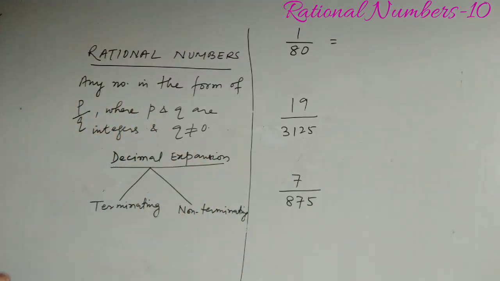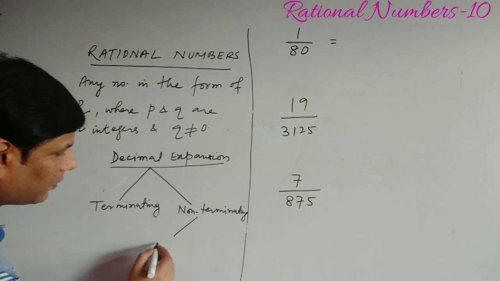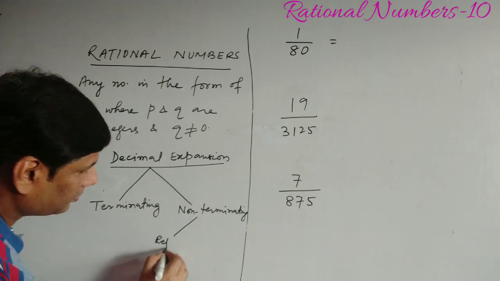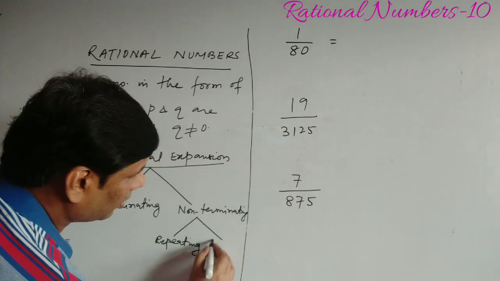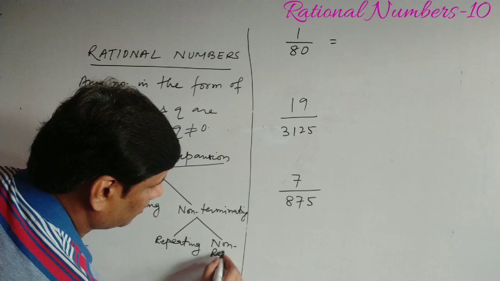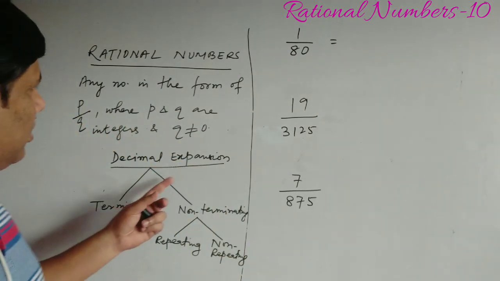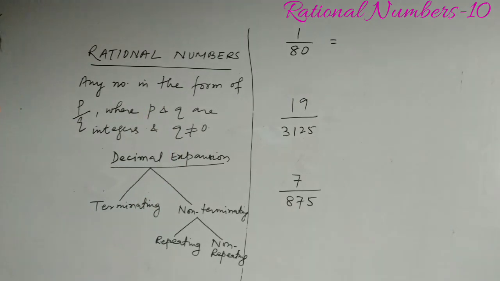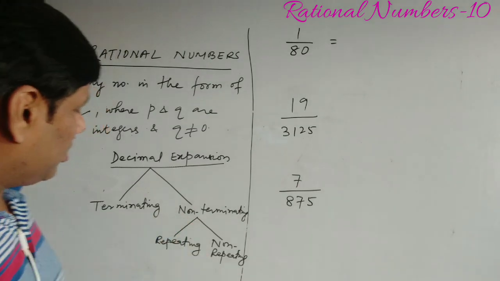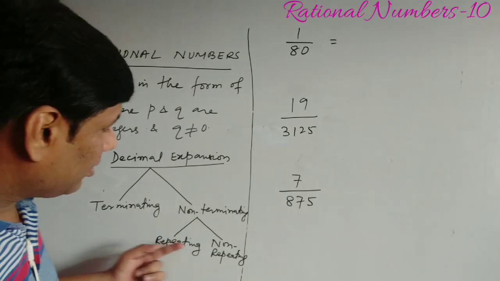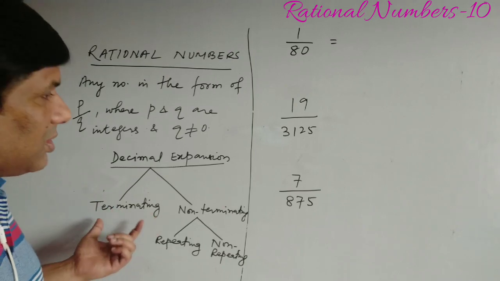Also in case of non-terminating there are two cases. Either that number will be repeating or that may be non-repeating. So in case of decimal expansion, any rational number can be expressed in the form of decimal, but that decimal expansion may be terminating or non-terminating. It may be repeating or non-repeating. So let us see what is the condition of the terminating.